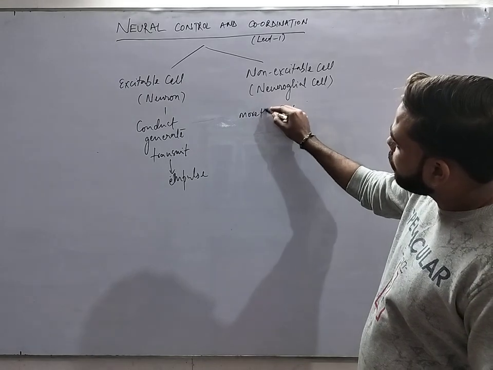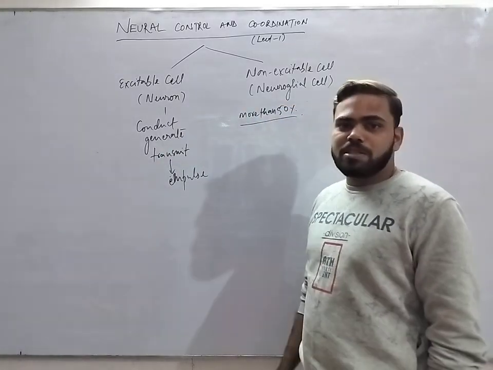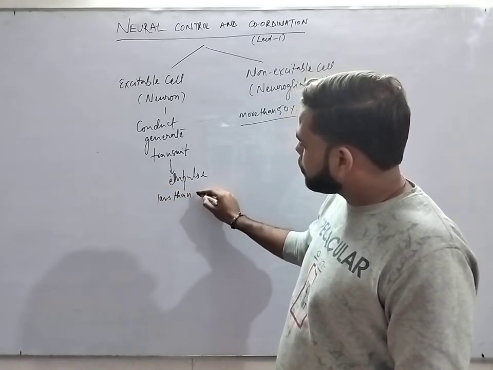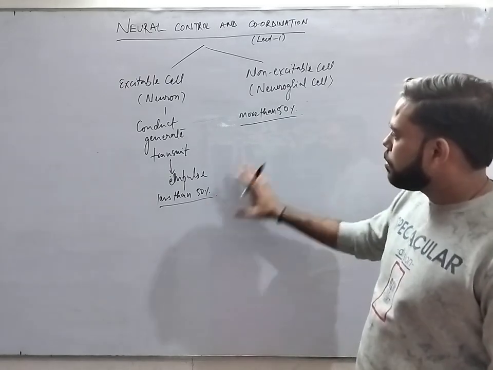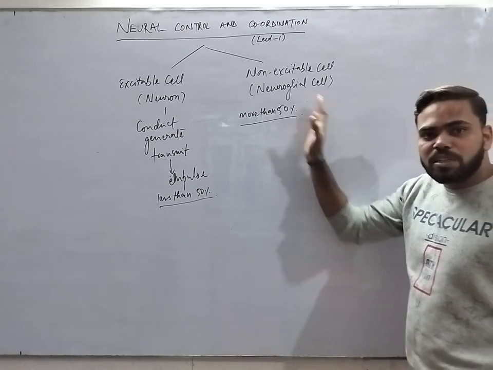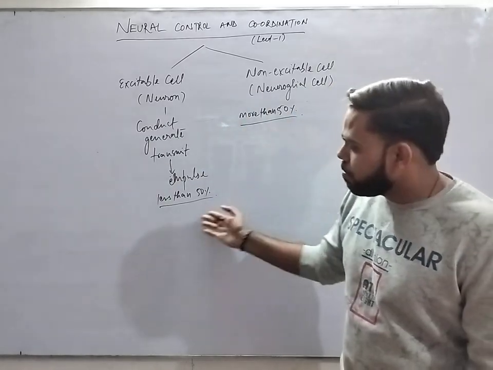And these excitable cells, neurons, are less than 50% in the whole nervous system. This is a very important point from the NEET point of view. These are the majority and these are the minority.